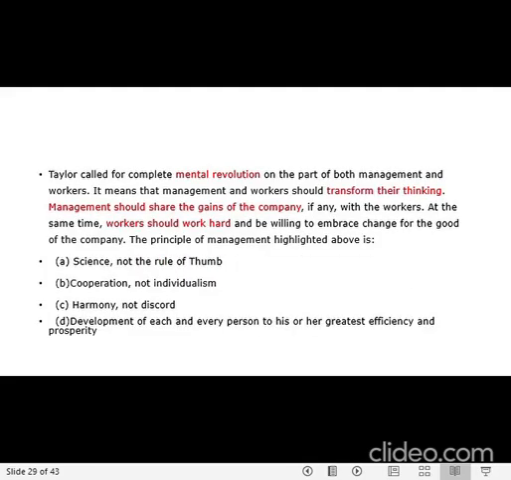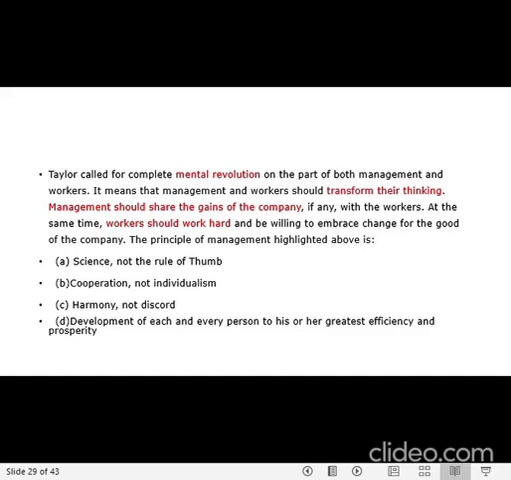Moving on to the next question, Taylor called for complete mental revolution on the part of both management and workers. It means that management and workers should transform their thinking. So mental revolution, something that talks about perceiving, it talks about thinking. So it is again a very direct question, you have to apply. It is an application based question here.